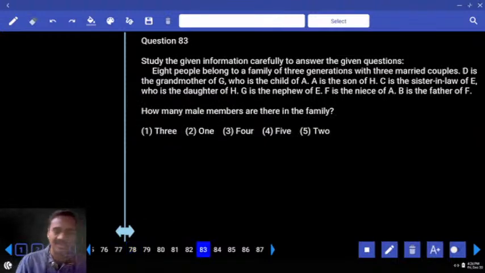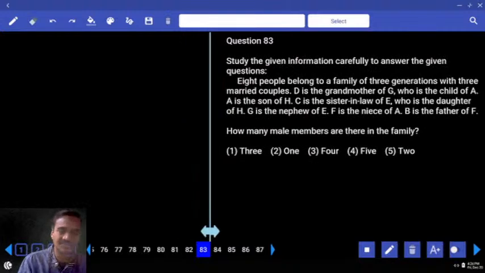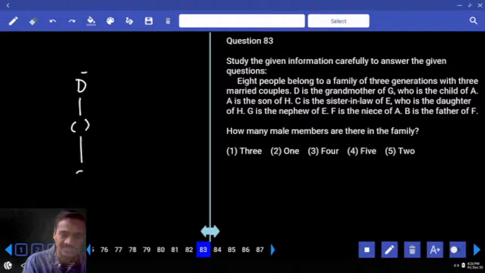83 onwards. Definitely first priority. 8 people were there. 3 married couples. Among these 8 persons, there are 3 married couples, which implies 6 persons got married and 2 are unmarried. Then D is the grandmother of G. Now who is this D? D is the grandmother of whom? G. Hence G is at this place. G is the child of A. As G is the child of A, then this A must be D's.